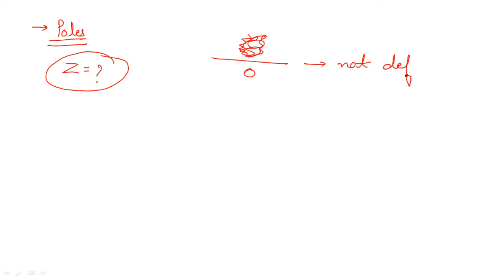Now what will happen if you equate the denominator with 0? If there is a fraction with something in the numerator and you have 0 in the denominator, something upon 0 is what? It's going to be infinity, which is not defined. So any finite value of z which makes the given function not defined, or which gives you the infinity value, that is the pole. So most of the time when we want to find the pole, we can equate the denominator with 0, because whatever value of z I get, that's the pole.